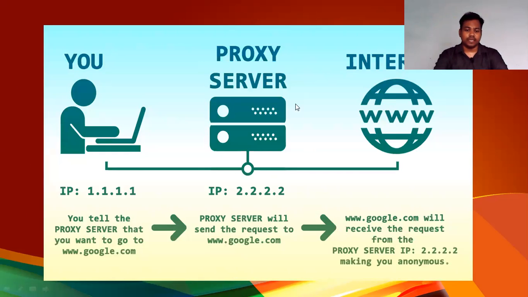So when you are accessing the internet or opening any website using a proxy server, what happens? Suppose you are accessing www.google.com using the proxy server. Google.com will think that the visitor is this proxy server. It will get the IP address of the proxy server, whatever that IP address is. Got it?